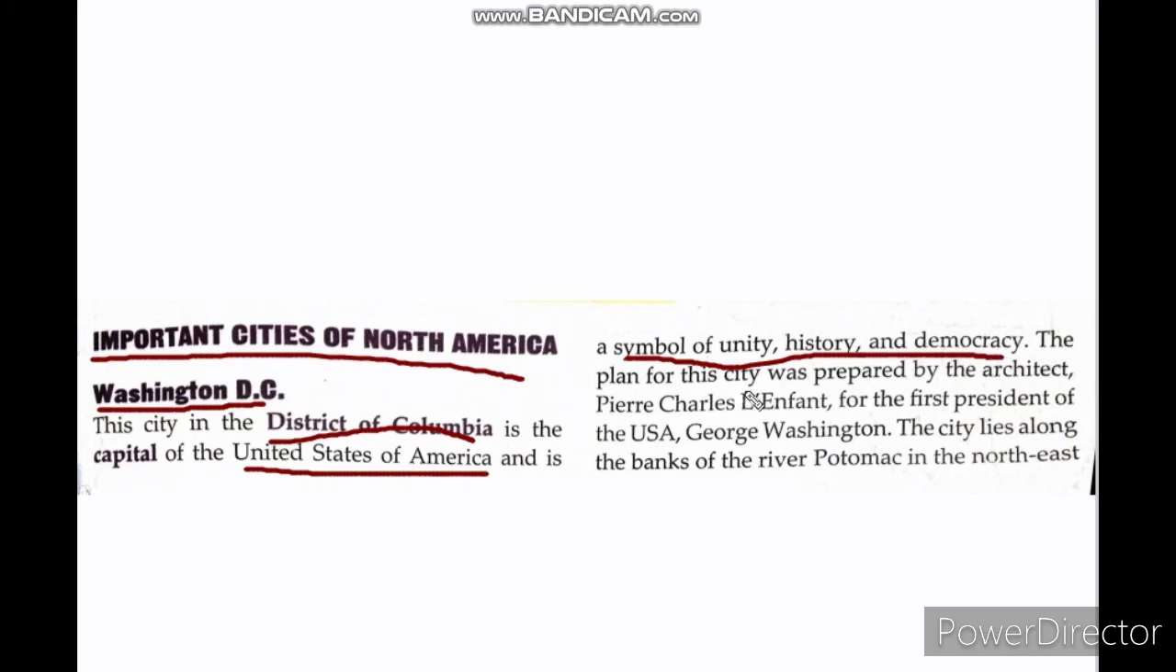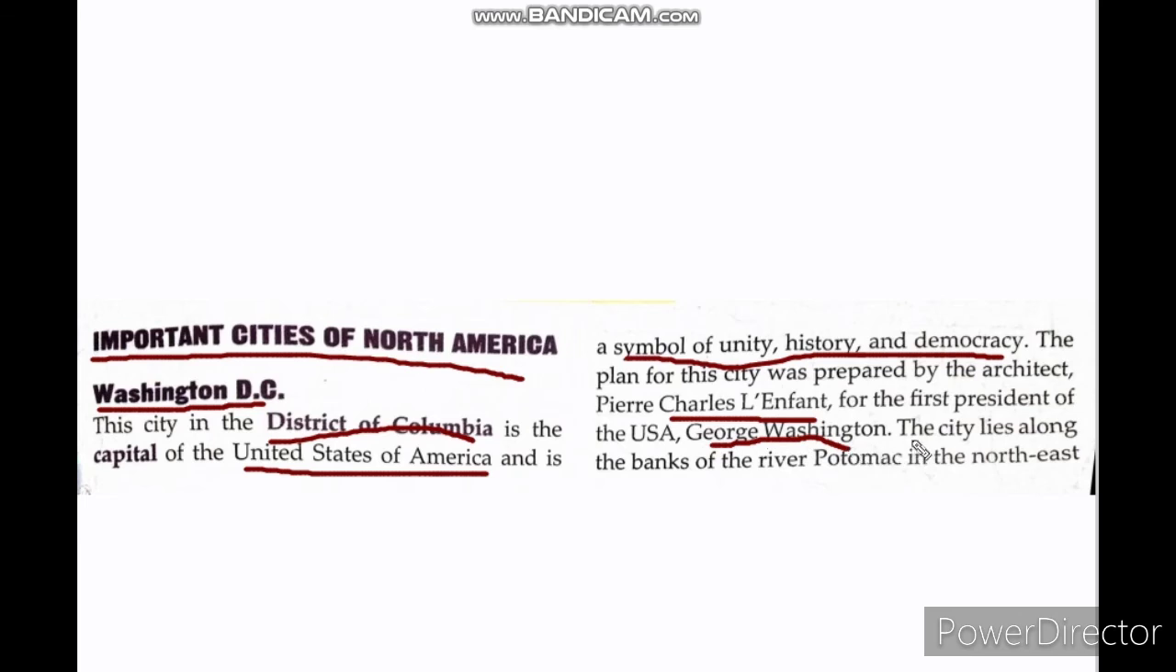The plan of the city was prepared by an architect. Like Chandigarh in India is well planned for its structure by architects, likewise Washington DC was also planned by an architect named Pierre Charles L'Enfant. So you have to learn this name. This is very important and can come in the exam. It is named after the first president of the USA, George Washington. So from there the name is derived, Washington DC.